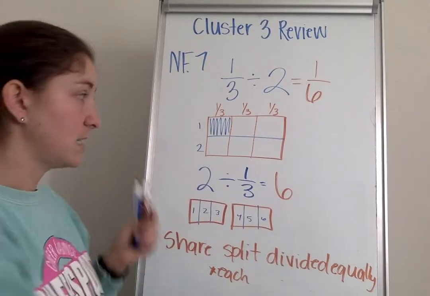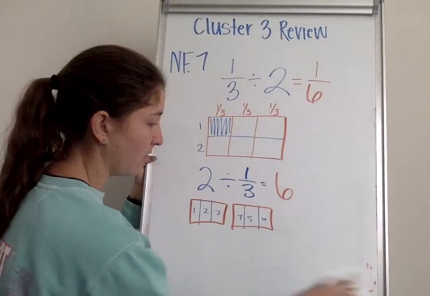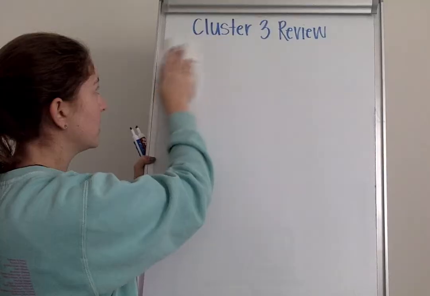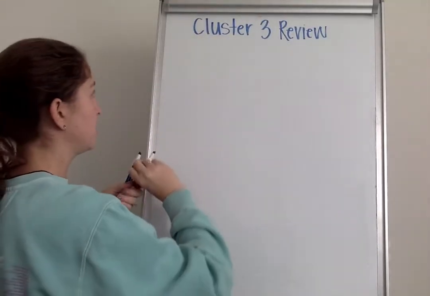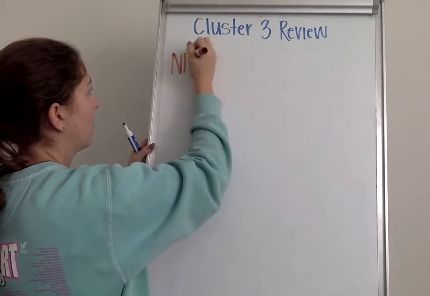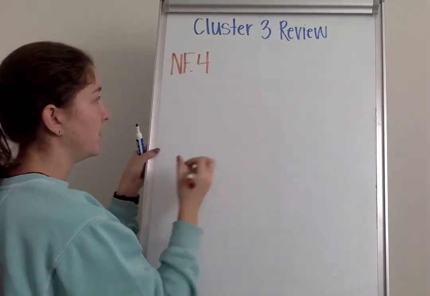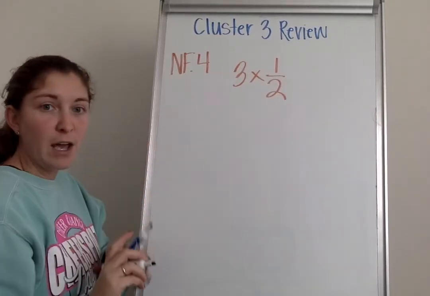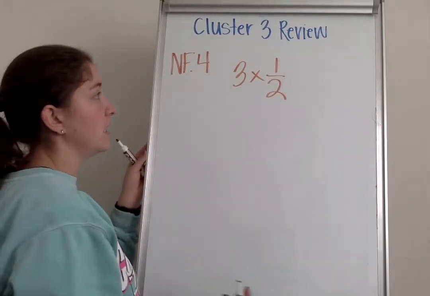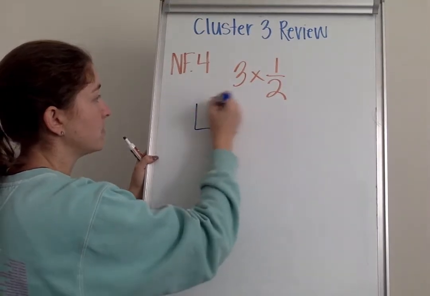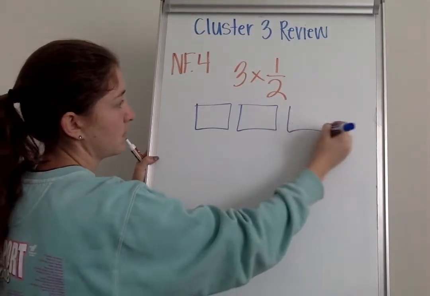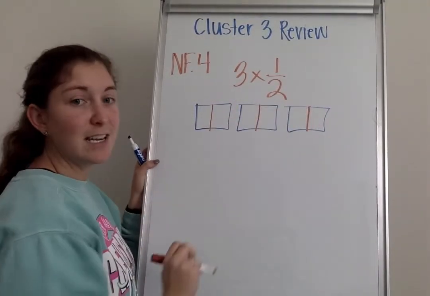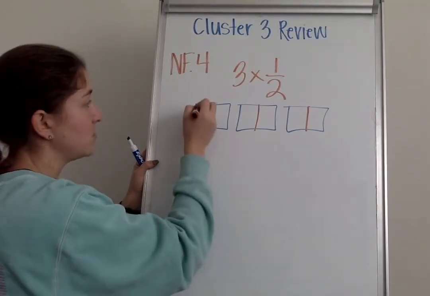The last standard that we have is going to be that NF4, and that is our whole number times fraction multiplication. So if I have 3 times 1/2, I can model this problem. I need to draw 3 models. I need to break them up into halves. And I need to shade in 1/2 in each.